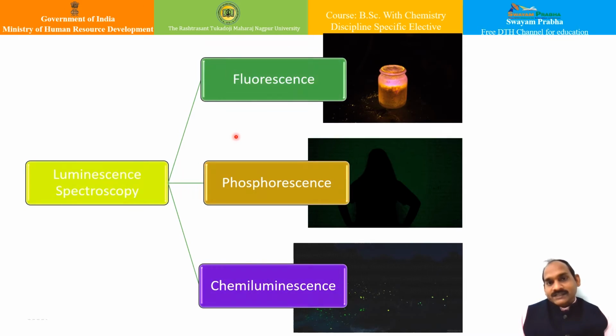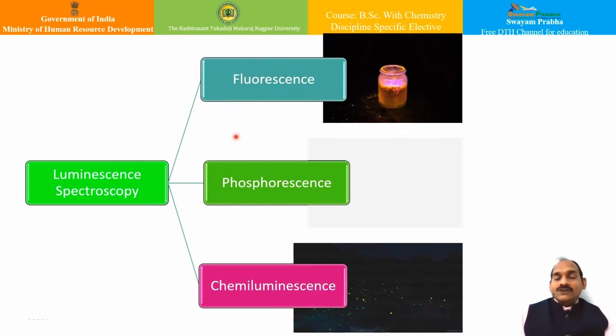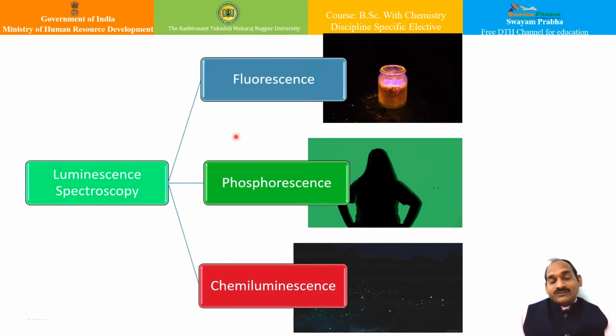Likewise, we have already seen that different substances emit fluorescence light with different wavelengths. The extent of fluorescence depends upon the nature of the solvent and the presence of certain anions in the solution. We also know that it is exhibited by liquids as well as solids. And as soon as the incident radiation is cut off, the fluorescence stops. You can no longer see it, because it is an instantaneous phenomenon. Examples are also very familiar to us.